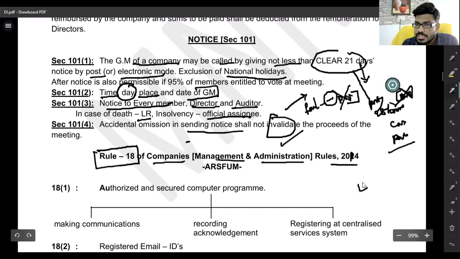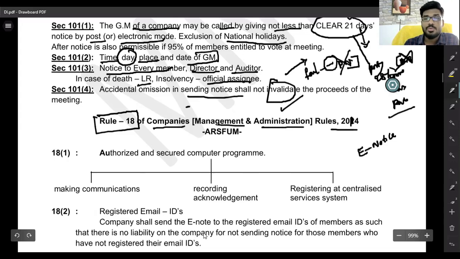E-notice means we are using a software, a computer program. The first requirement is an authorized and secure computer program.